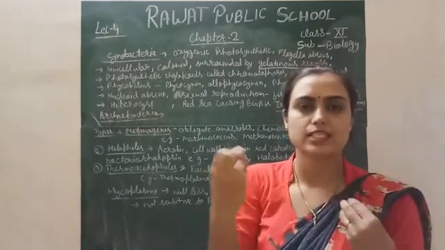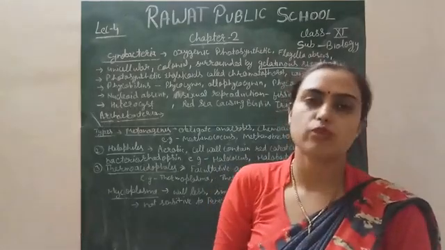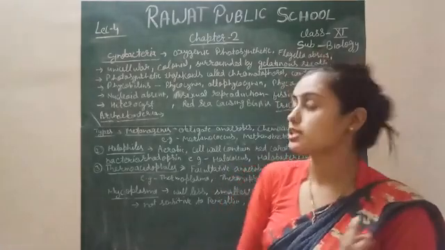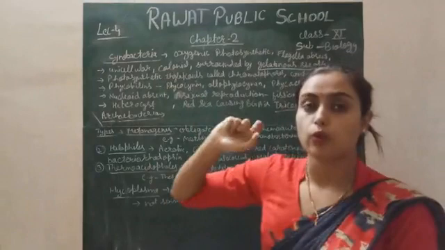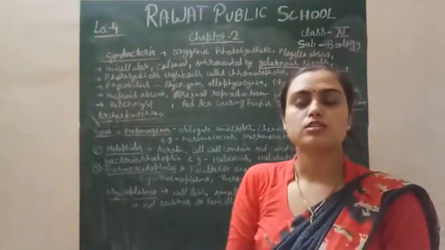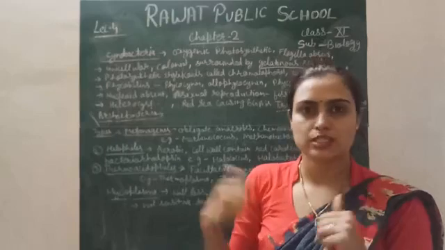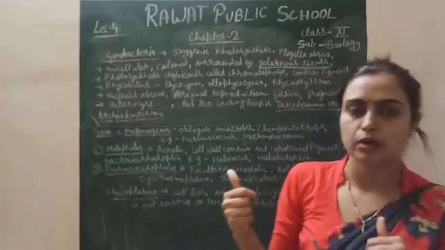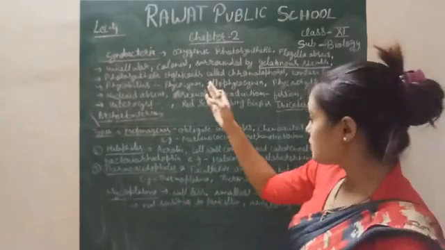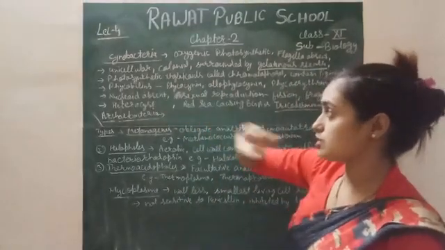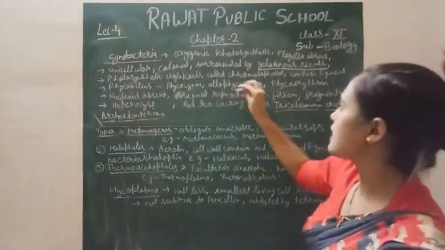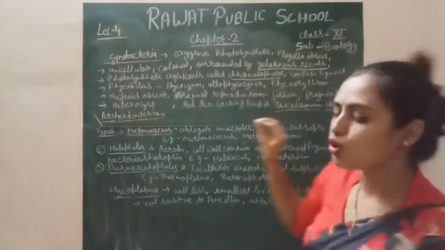It is a plate-like structure which helps in trapping sunlight. So they also have photosynthetic thylakoids, present in the cytoplasm, not in a chloroplast. It means chloroplast is not present in the cyanobacteria.